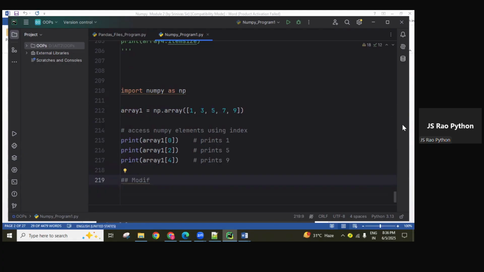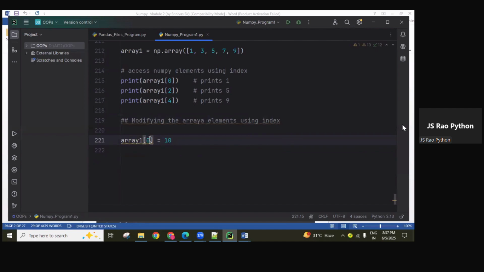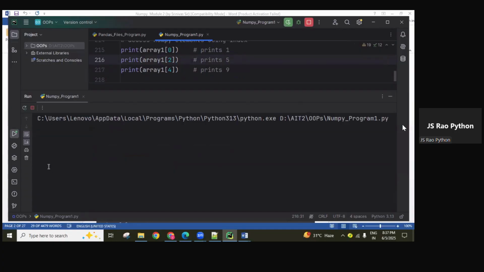Next I want to modify the array elements using the index. Right now, array of 0 gives 1. There I want to write 10. After that, I want to print array 1 again.